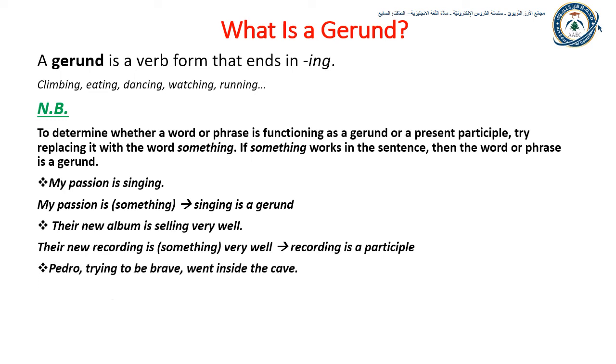Pedro, trying to be brave, went inside the cave. Trying is a verb form ending in ing. I cannot replace trying with the word something. I cannot say Pedro, something to be brave, went inside the cave. So trying is not a gerund, it's a present participle.